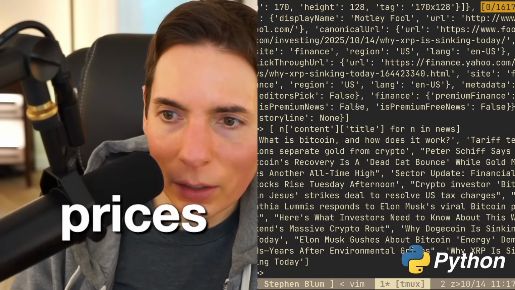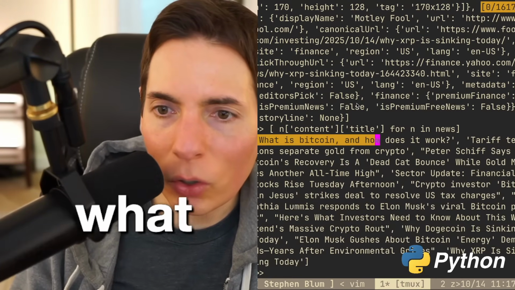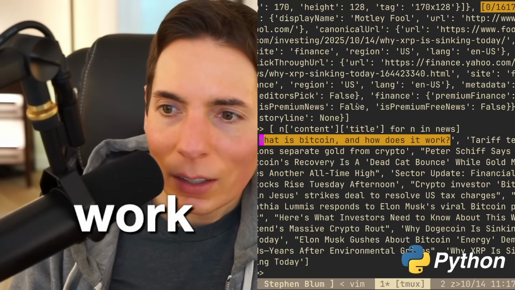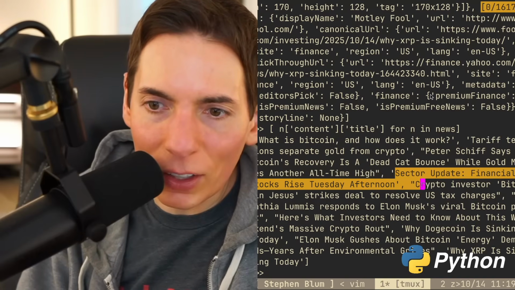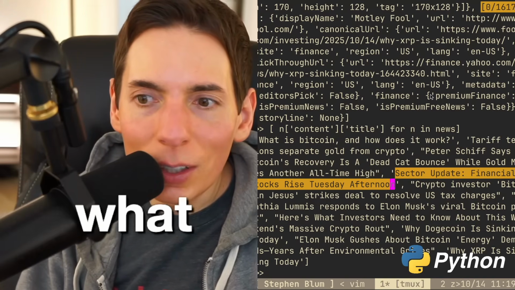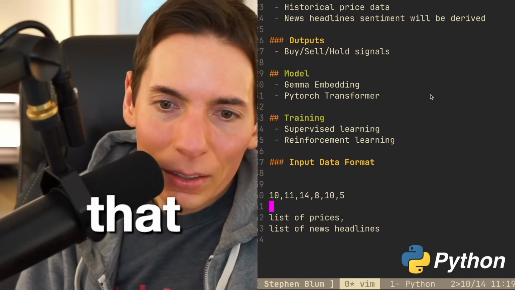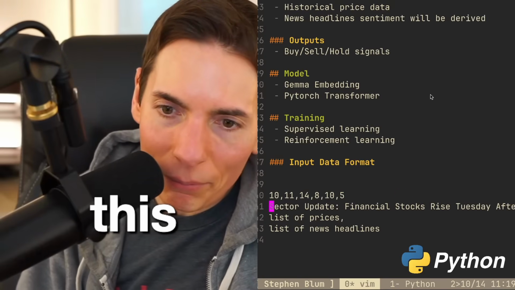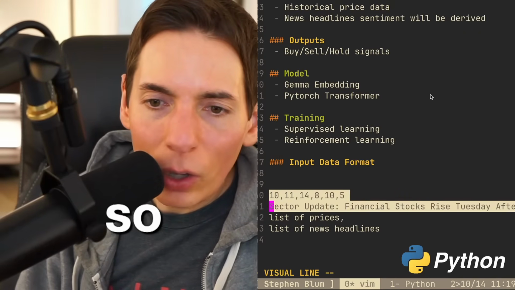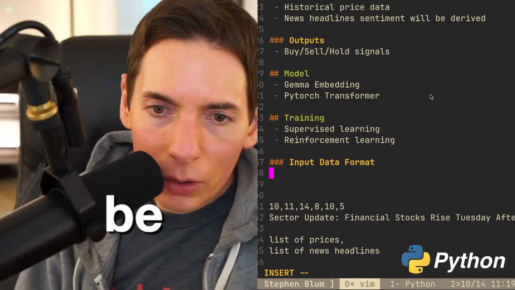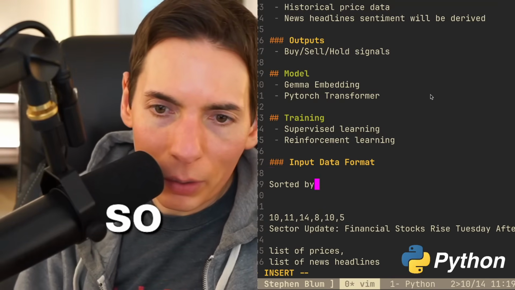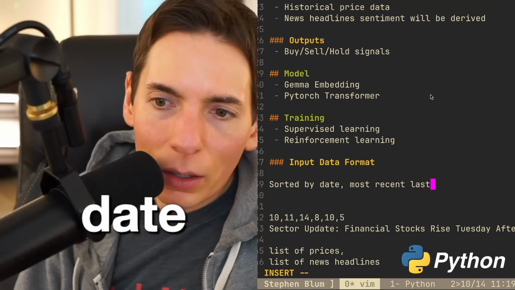Let's copy this headline. What is Bitcoin and how does it work? See, that's not really a good sector update. Financial sector stocks rise. Perfect. This is it right here. This is what we want to see right here. Copy that. And then you do like this. Okay, so here we go. We do stock prices and we're going to order it by date. So it'll be date sorted.